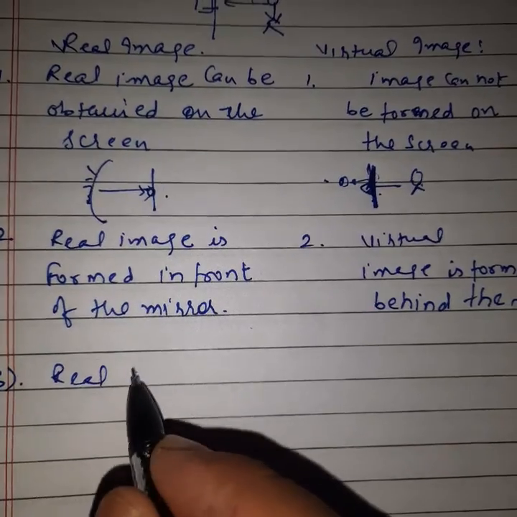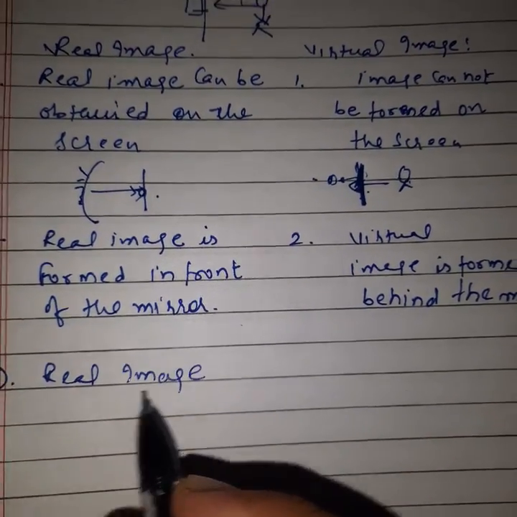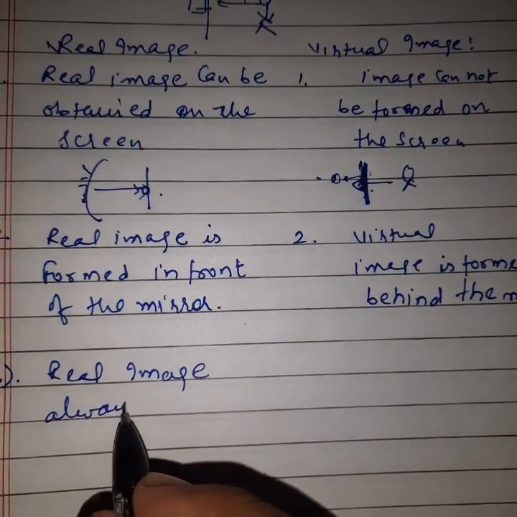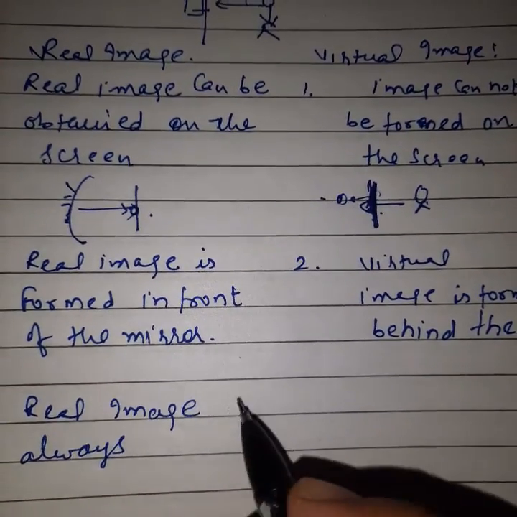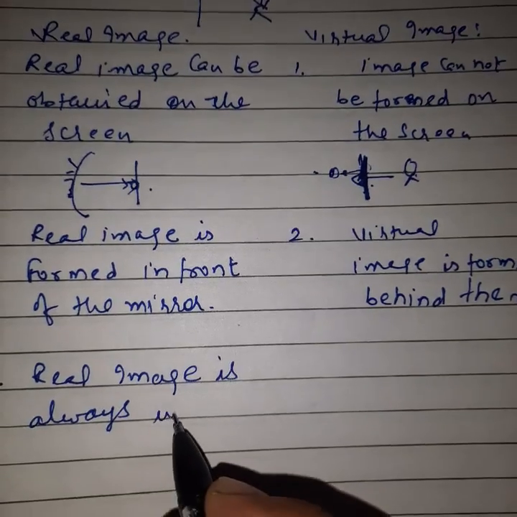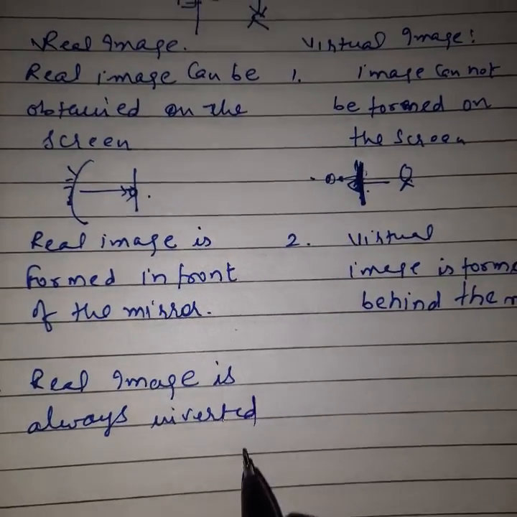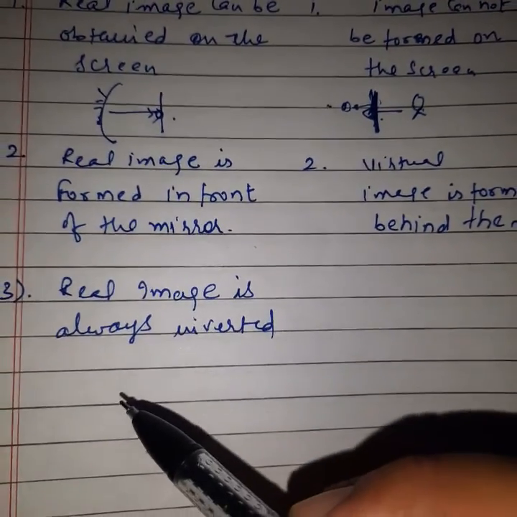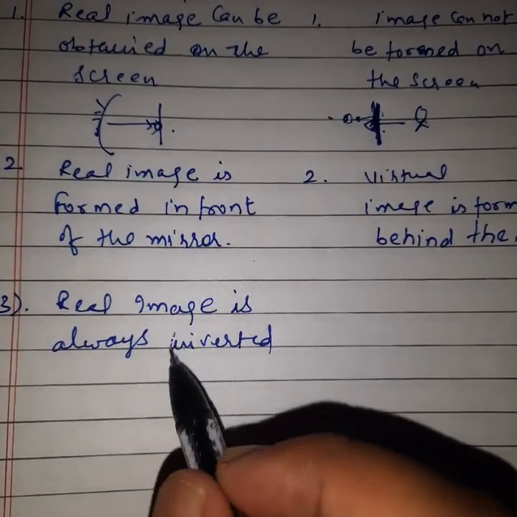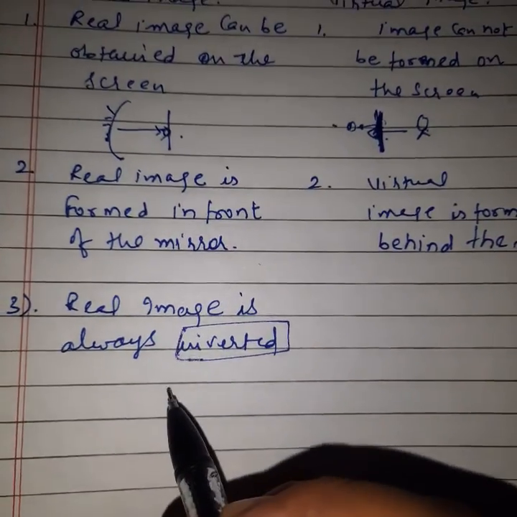Third point, a real image is always inverted. Inverted means opposite. Okay or not?